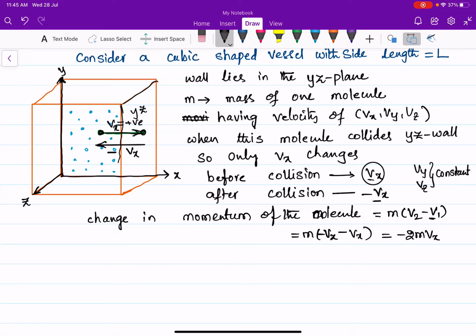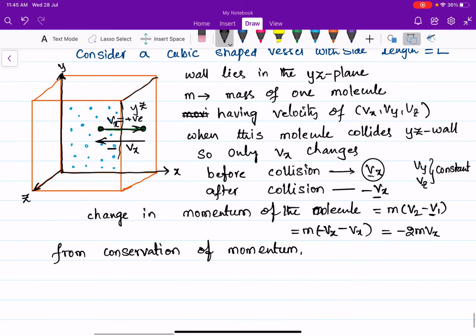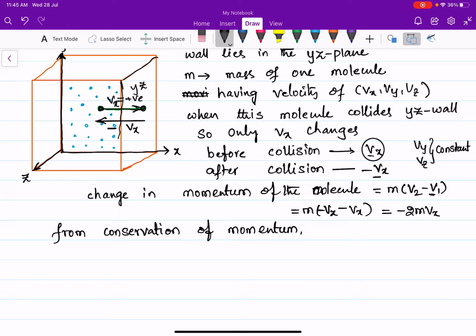From the conservation of momentum principle, this molecule can go and collide with walls of the vessel. The momentum imparted to the wall is equal and opposite to the change in momentum of the molecule.